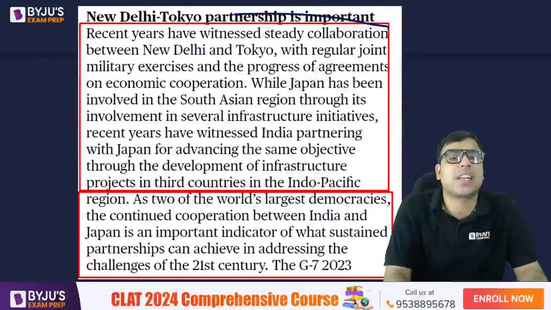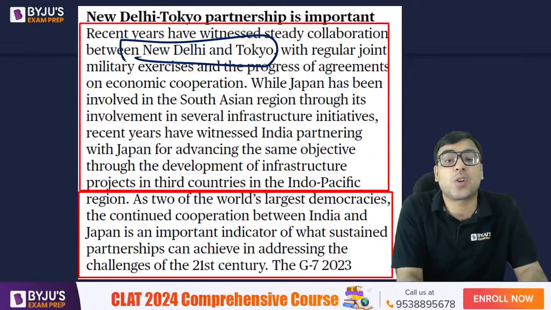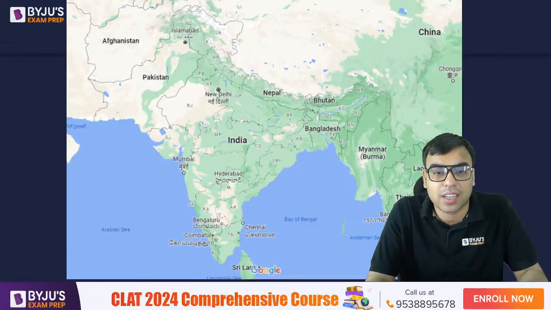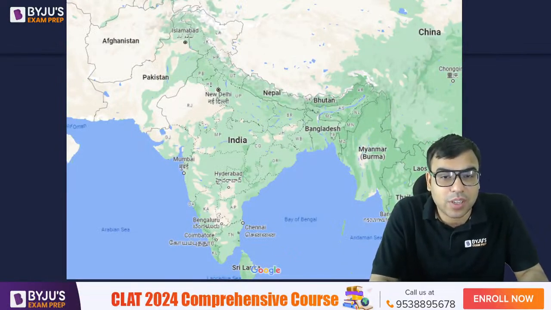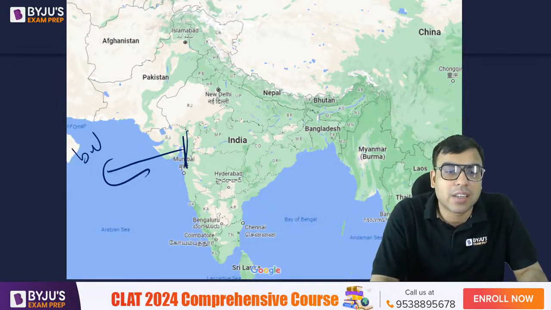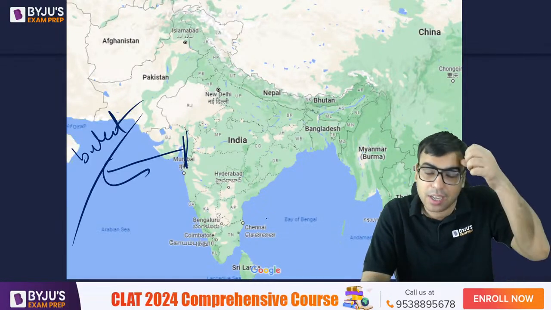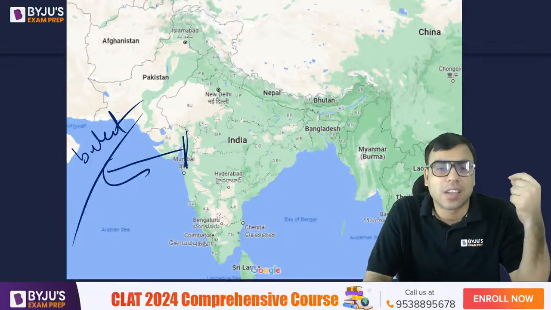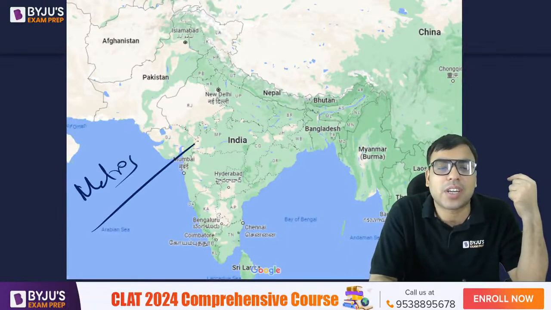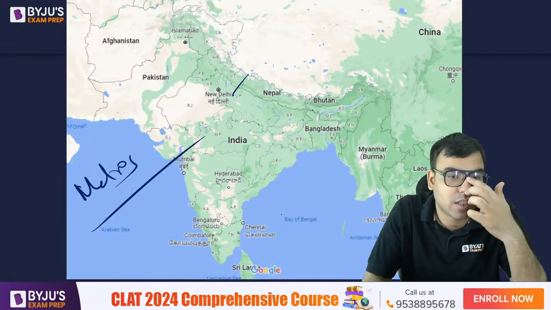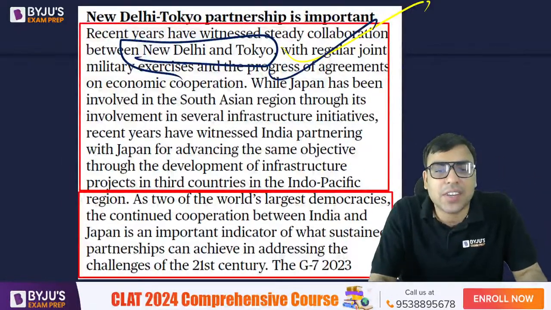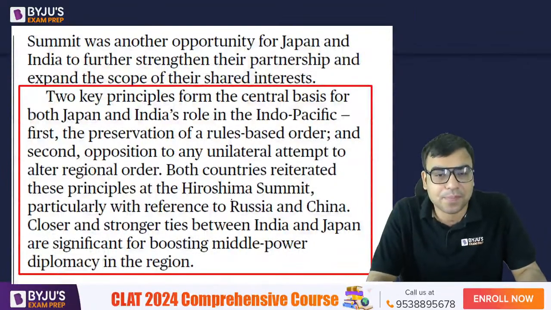ठीक है, recently we have witnessed steady collaboration between New Delhi and Tokyo. Yes, we are having a very good relationship with Japan, है ना. I hope you are aware that अभी जो है ना, I think Ahmedabad, Mumbai, bullet train is being made with the help of Japan. ठीक है, not only that, in fact Japan has given a lot of technologies for us while making metros. बहुत जगह हम लोग metro बनाते हैं ना, metro train, जैसे दिल्ली में है and other places. So in fact in that also Japan has helped. So Japan and India have a very good relationship. ठीक है, इसी सब की बात हो रही है.